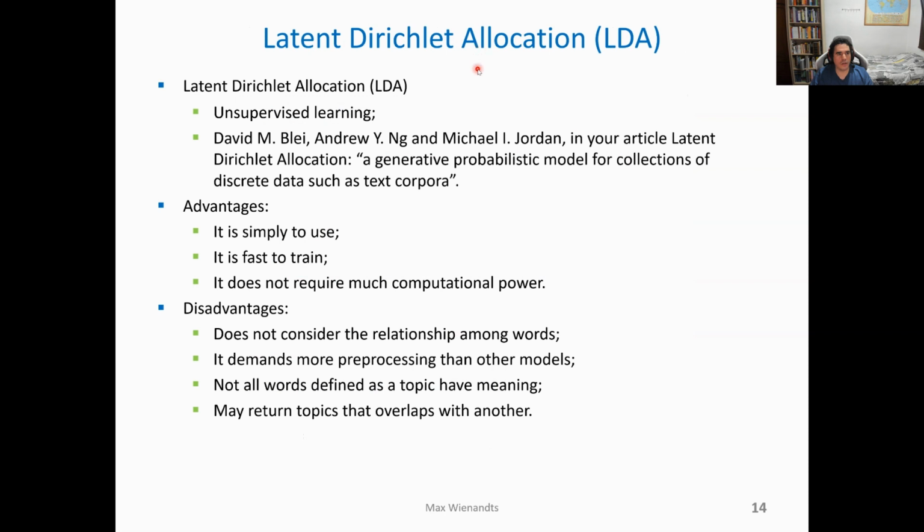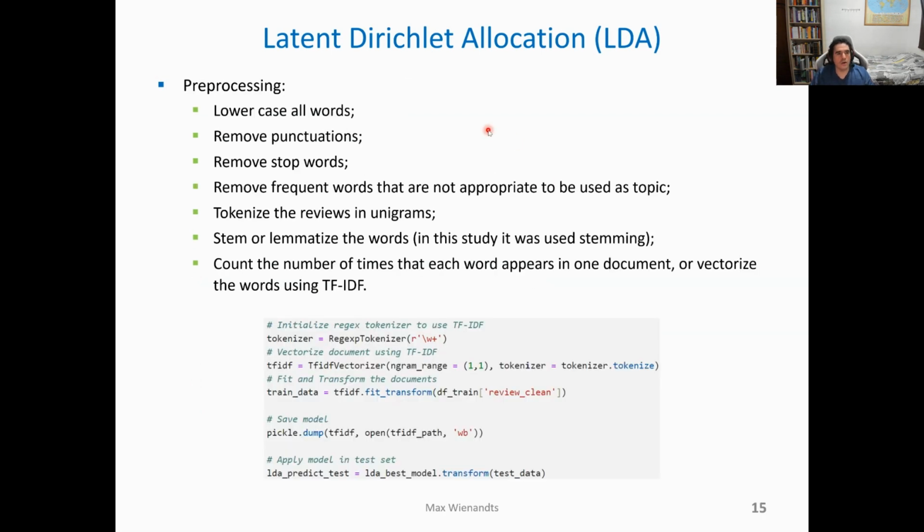For topic modeling, I used LDA. This is an unsupervised learning model. Therefore, we cannot choose the topics. We can only choose the number of different topics. Because of this, some disadvantages are that not all words returned as topics have meaning. Moreover, if you choose too many topics, they may overlap. On the other hand, this model is simple, fast, and it does not require much computational power.